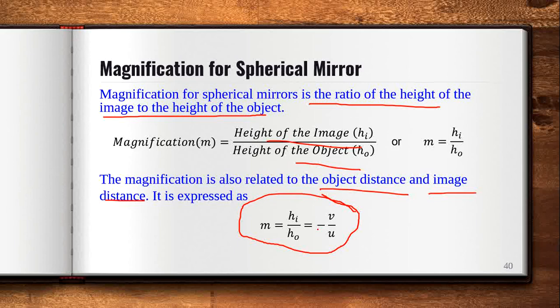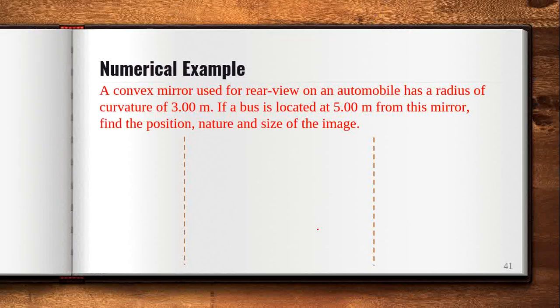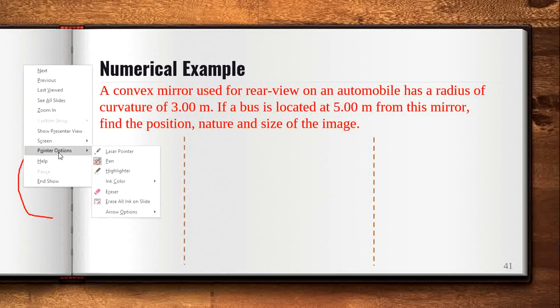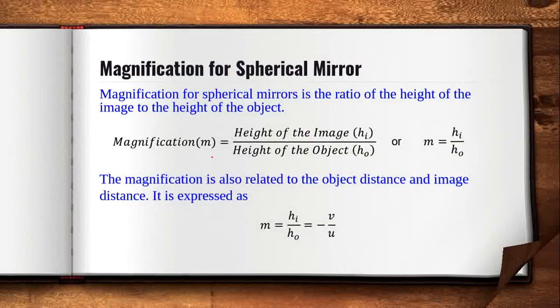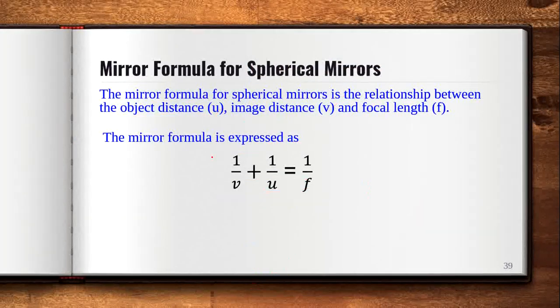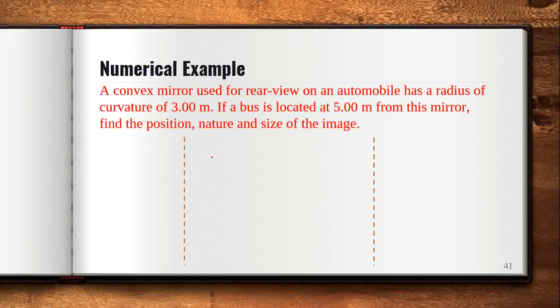Now let us have an example. Here the example is given: a convex mirror used for rear view on an automobile has a radius of curvature of 3 meters. If the question is for a convex mirror, let the convex mirror be this one. Another point, remember, whenever you are given a question, just using the formula you can calculate, but it is always good to express it in image form also.